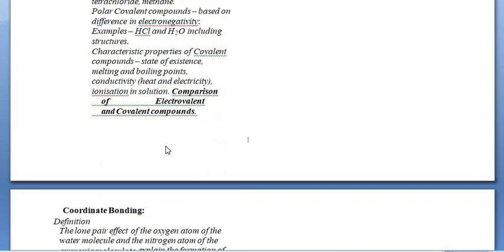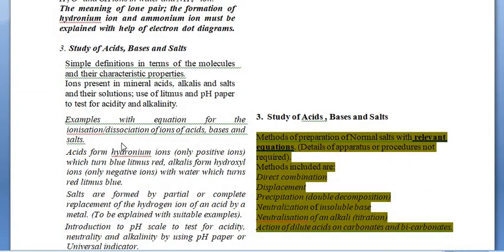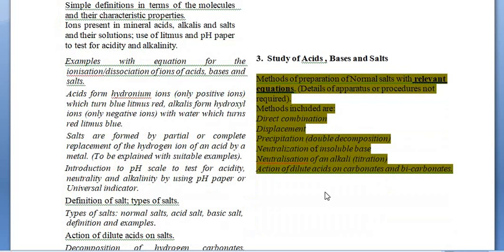Now we will move on to the third chapter, that is the study of acids, bases and salts. In this third chapter they reduced only these topics: the methods of preparation of normal salts with the relevant equations, with details of the apparatus or procedures not required. The methods include direct combination, displacement reactions, precipitation, and double decomposition.